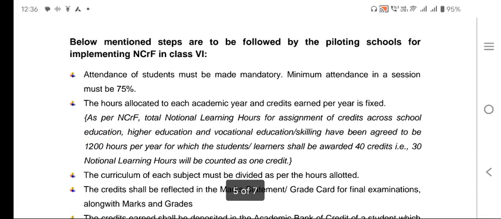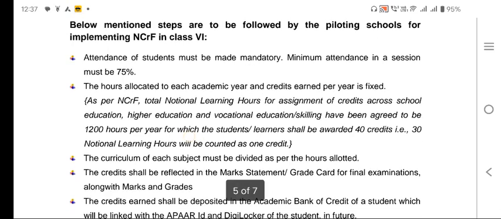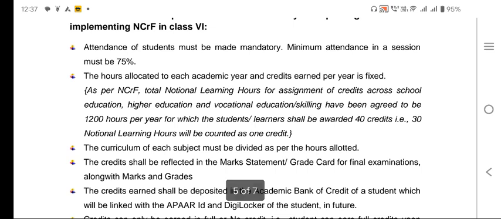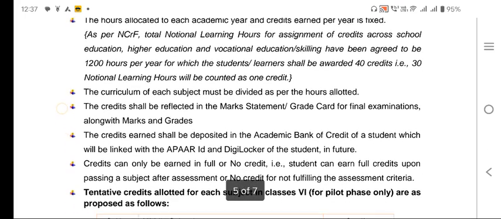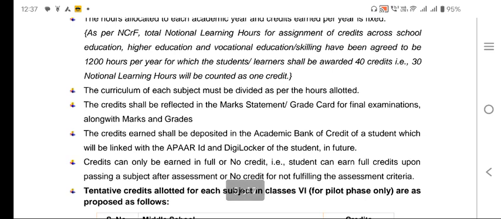What are the guidelines? How are they giving credit to the students? Number 1, attendance, very important. The minimum attendance of students is 75%, and that is mandatory. The hours allocated to each academic year and the credit earned per year are fixed as per the national NCrF. Total notional learning hours for assignment of credit across school education, higher education and vocational education have been agreed at 1200 per year. The curriculum of each subject must be divided as per the hours allotted.